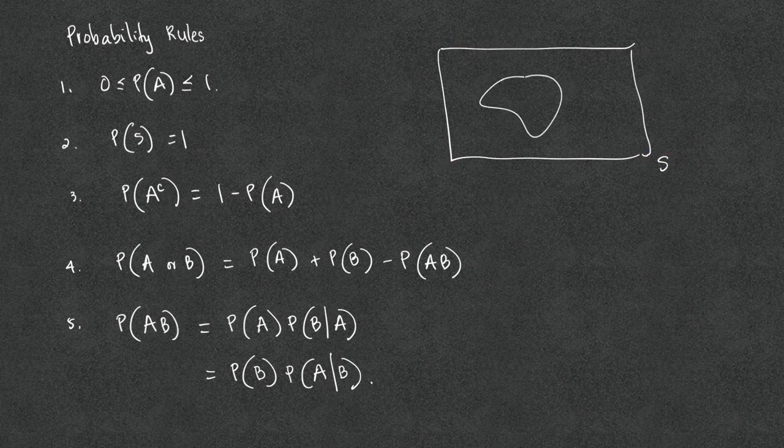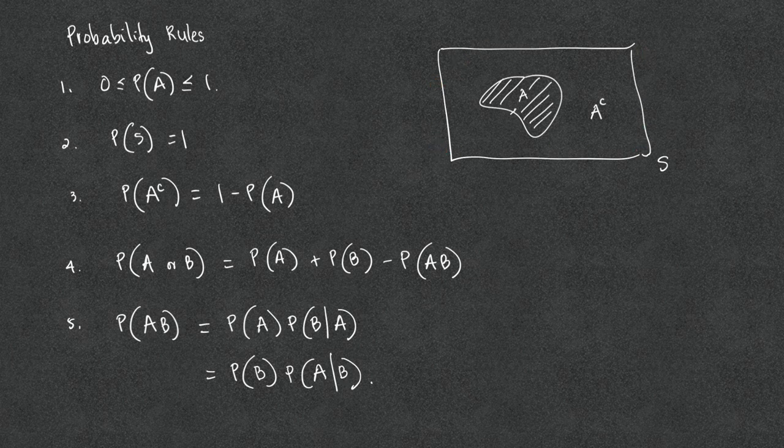The third rule states that the probability of A complement is 1 minus the probability of A. If A is an event inside the sample space, then A complement is anything that is not in A. So A and A complement make up the sample space: whether you are in A or you are not in A. If you're not in A, then you are in A complement.